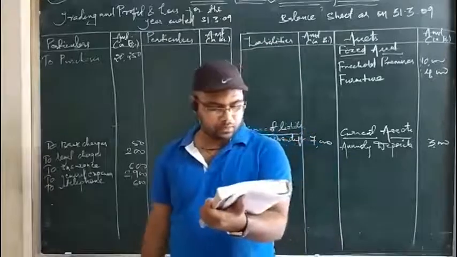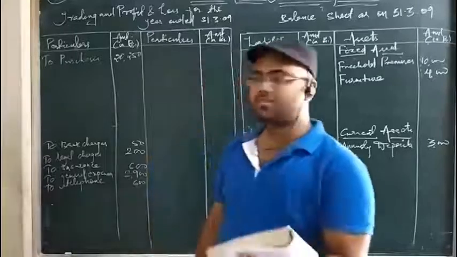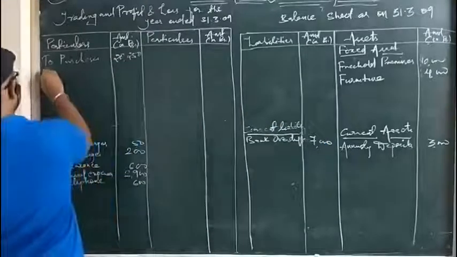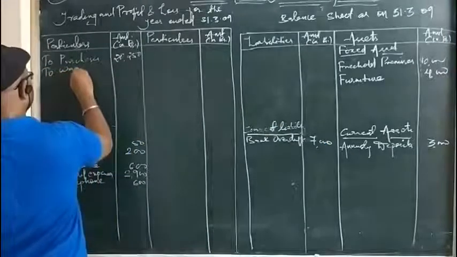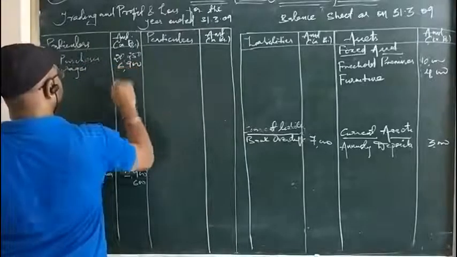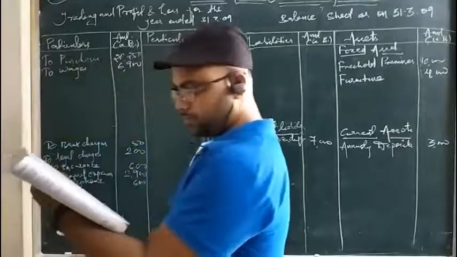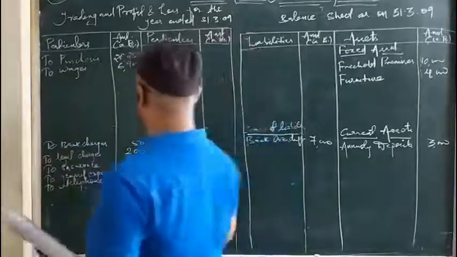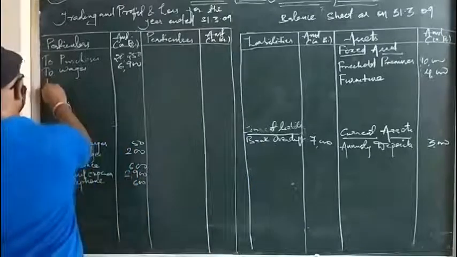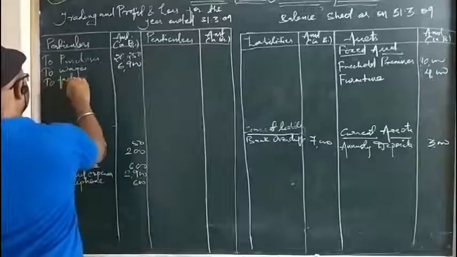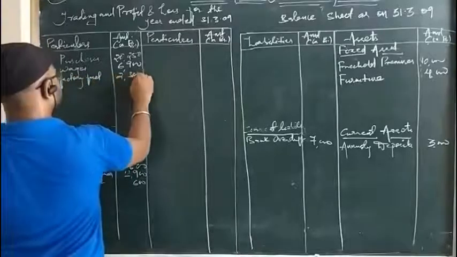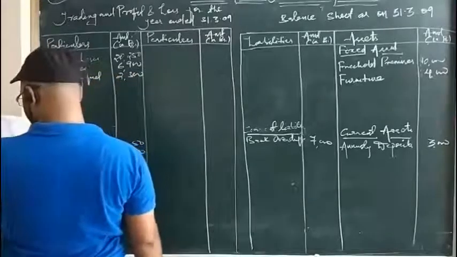Okay. Then after that we are having wages. Wages is the direct expense paid to the worker. So wages is 6,900. To wages 6,900. Next, factory fuel. So it mentions factory. That means direct expenses. So factory fuel is 2,300. Factory fuel 2,300.